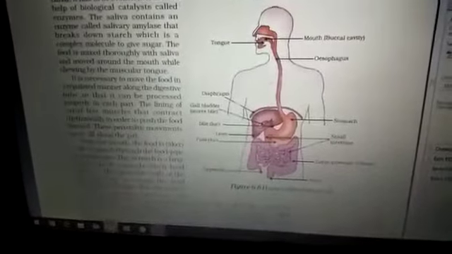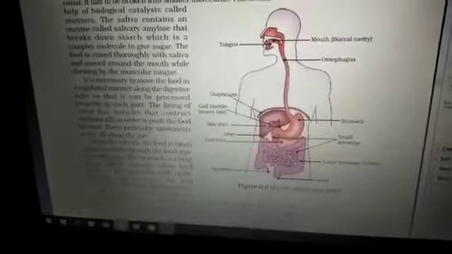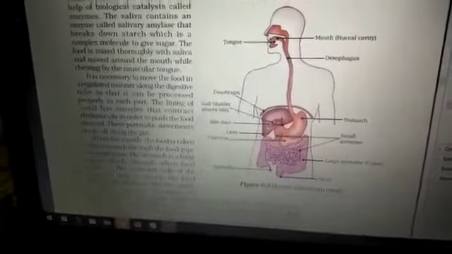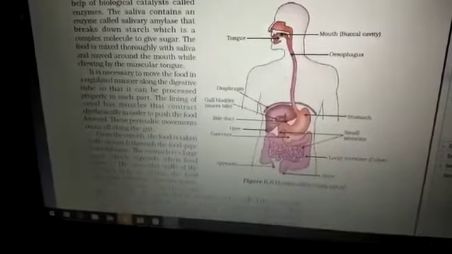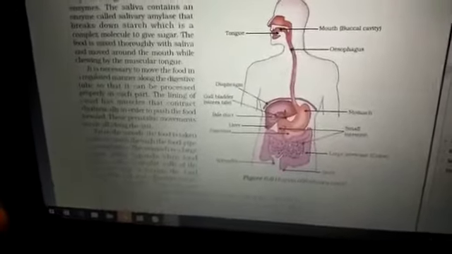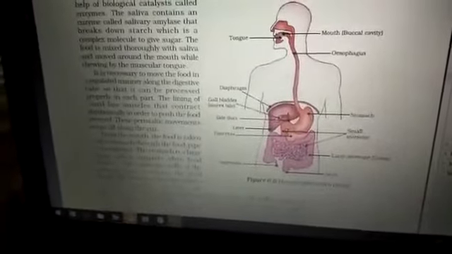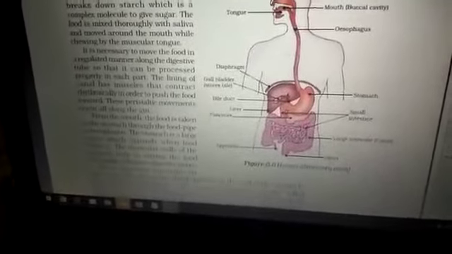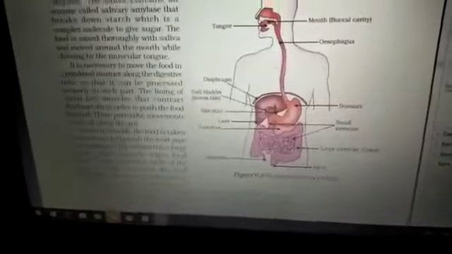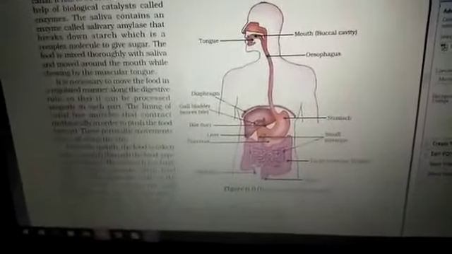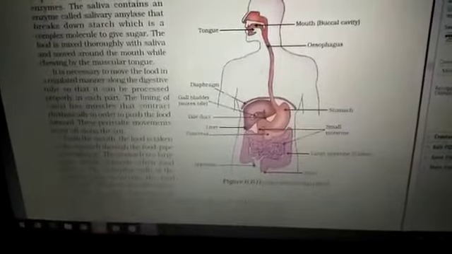Okay, this is about the teeth. One more thing, these teeth are inserted inside the gums, connected with root, blood vessels and nerves. This kind of arrangement, where they are fixed inside the gum region, we call thecodont. This is all about the teeth. Next, tongue, teeth. Now coming to the salivary glands.